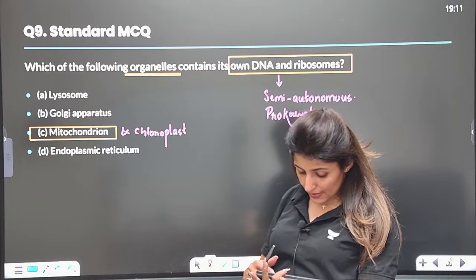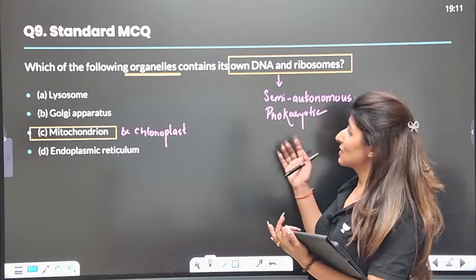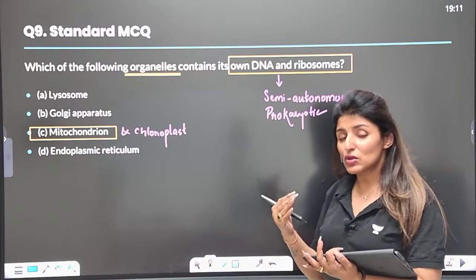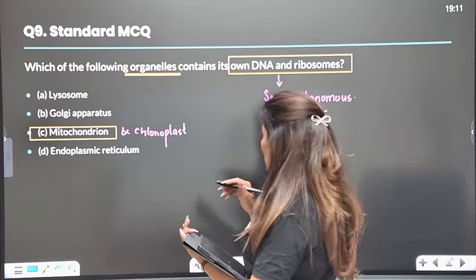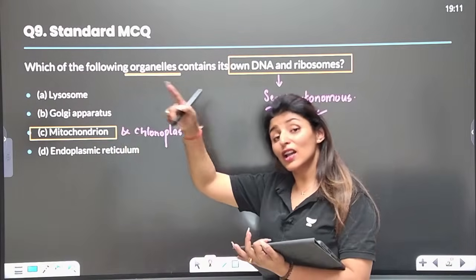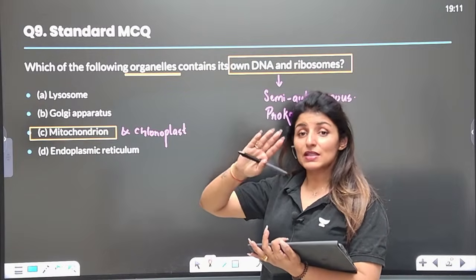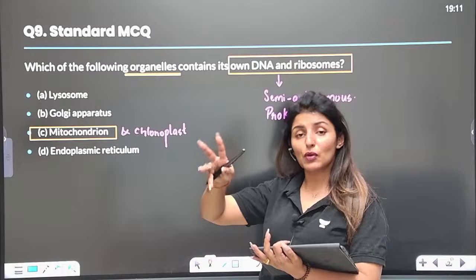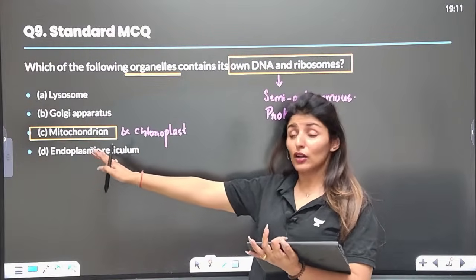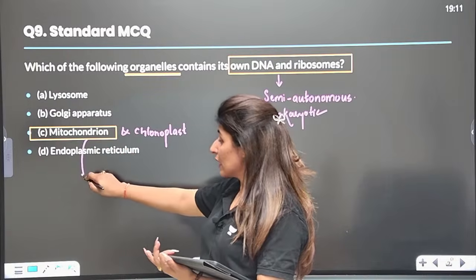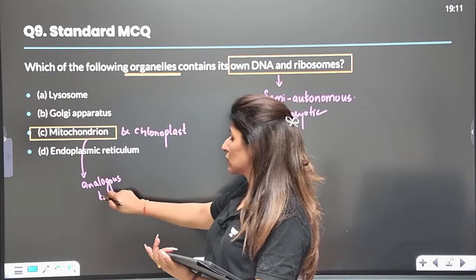Now, Sasha is saying mesosome. No, Sasha. Mesosome doesn't have its own DNA. Mesosome is a prokaryotic structure. For mesosome to be the answer, the question would be: which structure is analogous to mesosomes? Sorry, mitochondria. Analogous means same function, different origin. Different structures performing the same function are called analogous. So mitochondria is analogous to mesosome. So the answer is not mesosome here.